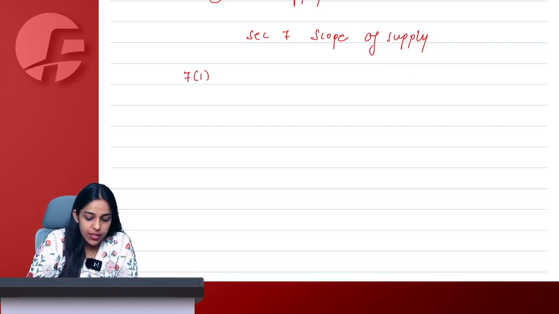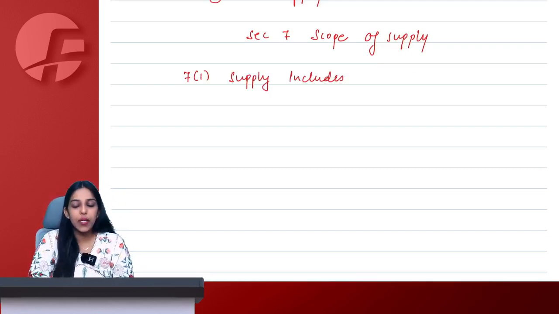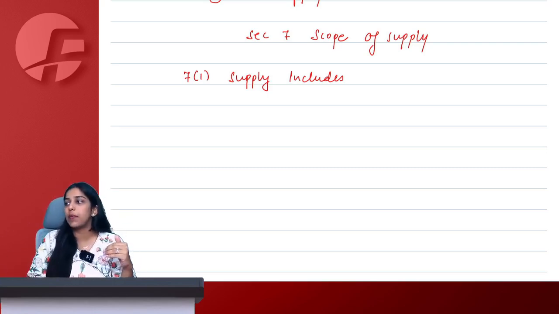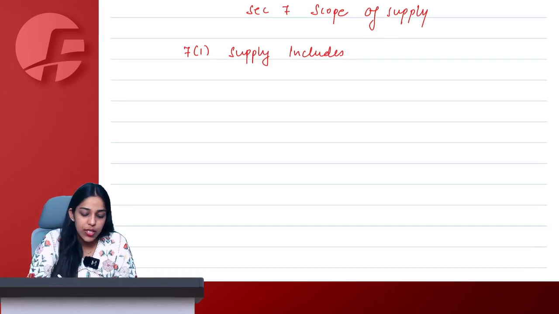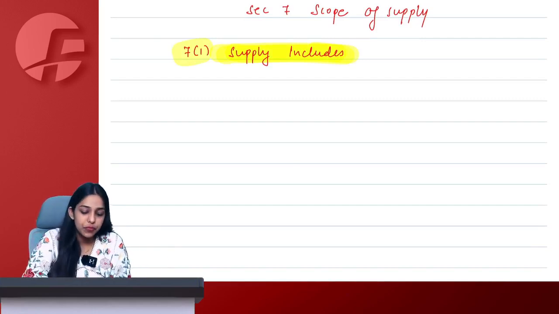Section 7(1) simply says supply includes. This section will explain to us what all is supply and what all is not supply, and based on that only we can proceed further in GST, because we know something has to be supply, only then GST can apply. So section 7 subsection 1 simply talks about what all is included in supply.